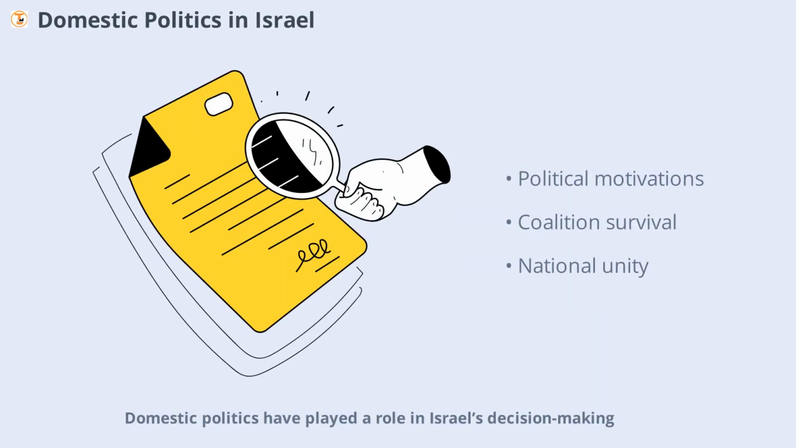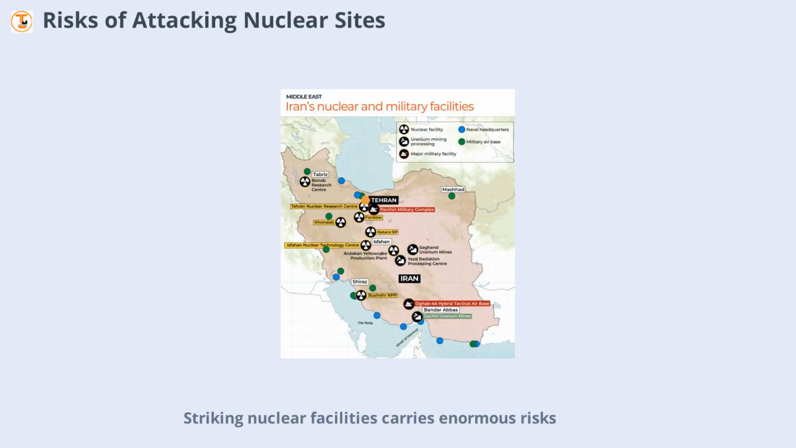Domestic politics have played a role in Israel's decision-making. Prime Minister Netanyahu faces criticism for allegedly using military actions to maintain his political coalition and distract from internal challenges, including corruption charges and fallout from the October 7, 2023, Hamas attacks. Despite political divisions, most Israeli politicians have rallied behind the military strikes on Iran, reflecting a rare moment of national unity.